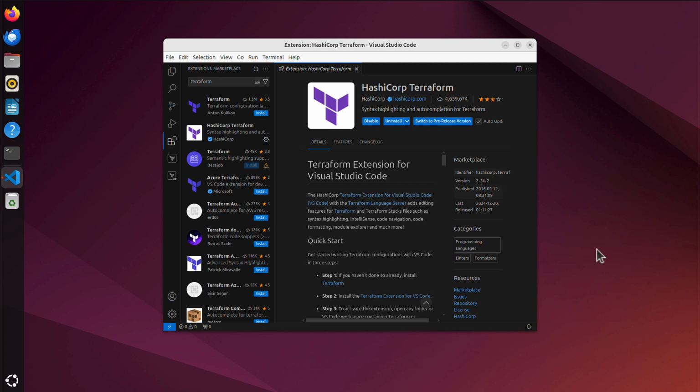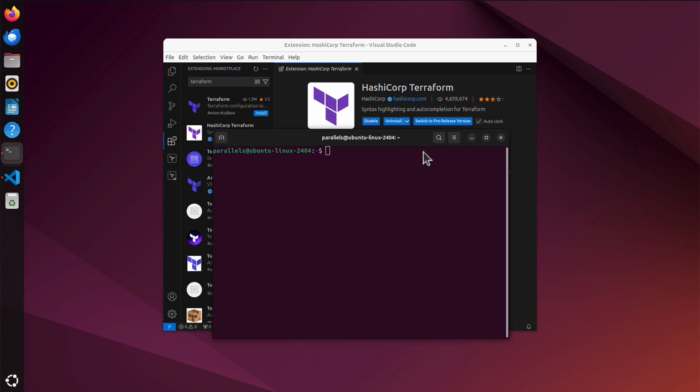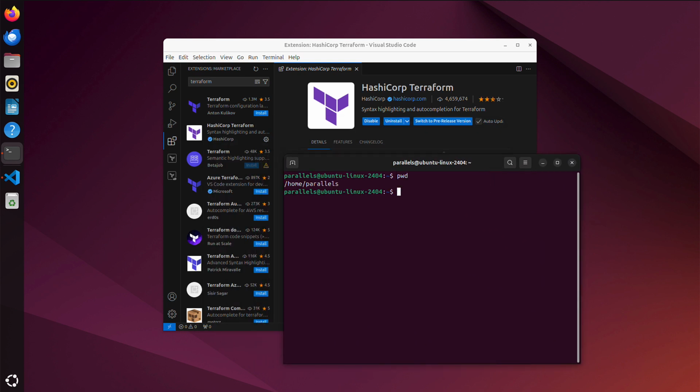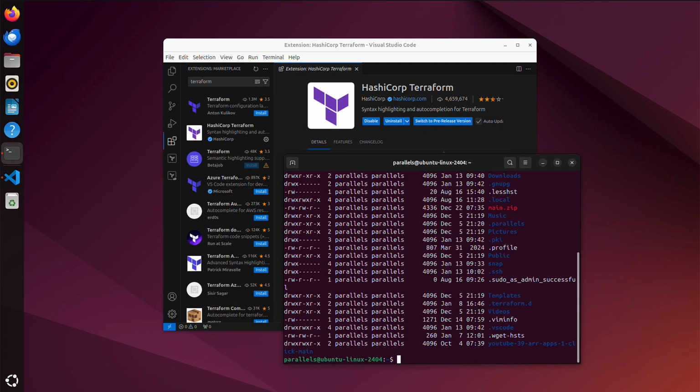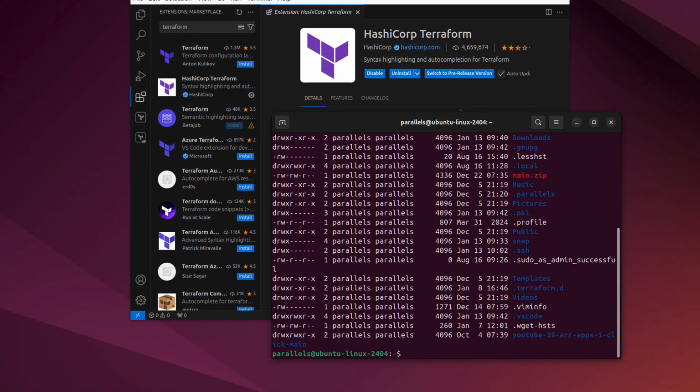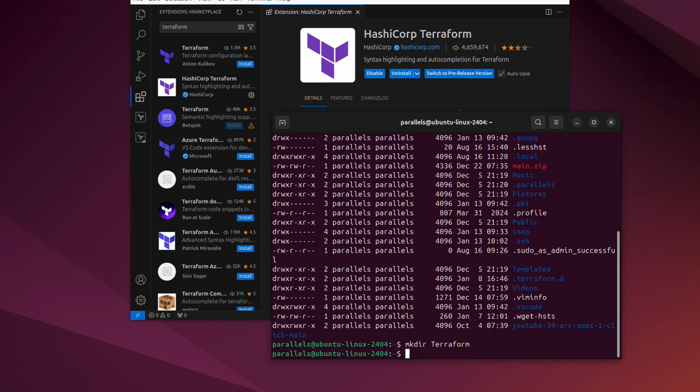all our work. For example, you can open a terminal and decide I am in a home parallels, that's fine. What's here? I don't think there is anything interesting. So I will create a new folder and I will call it Terraform. Make dir Terraform. So in my home folder, I will have a folder called Terraform. This will be my workspace.